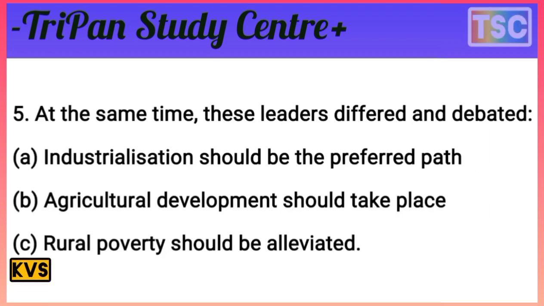At the same time, these leaders differed and debated. Industrialization should be the preferred path. Agricultural development should also take place, and rural poverty should be eliminated. That's important: agricultural development, industrialization, and rural poverty.